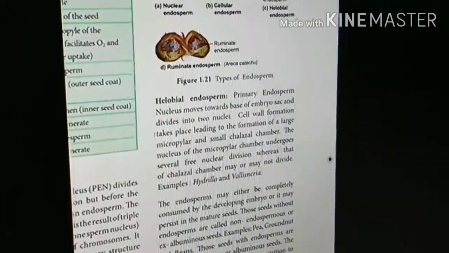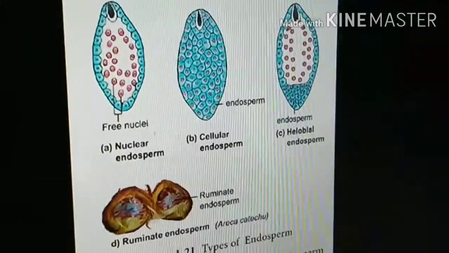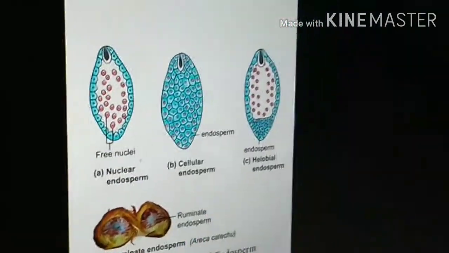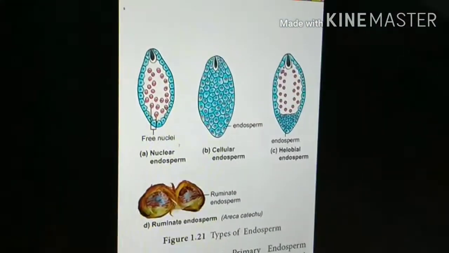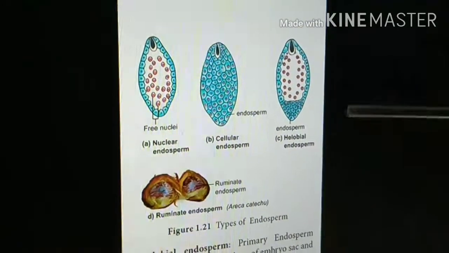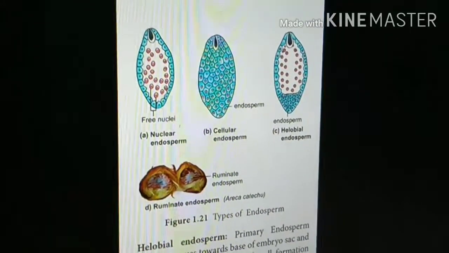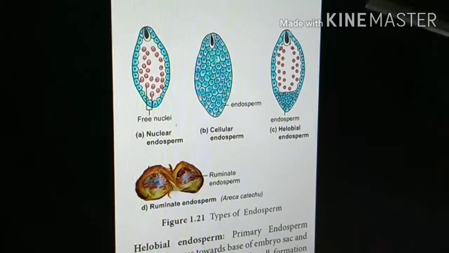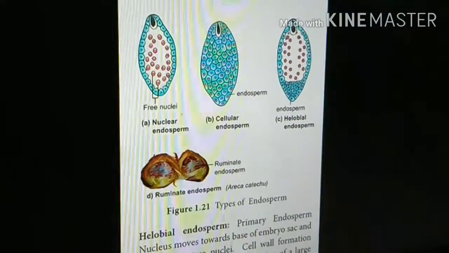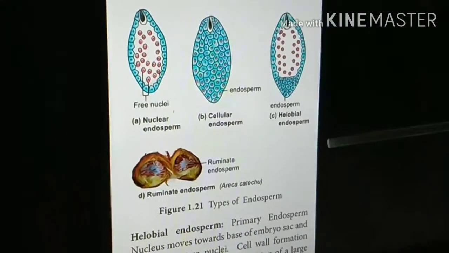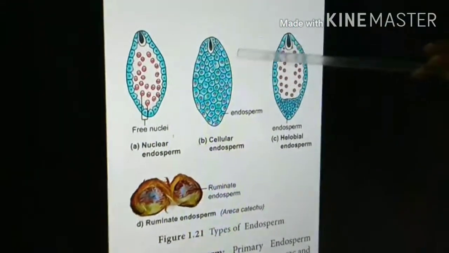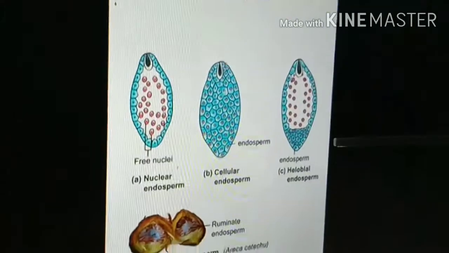Next we are going to see about the endosperm. As I said just now, how does the endosperm form? One of the male gametes from the pollen tube fuses with the polar nuclei to form the primary endosperm. The primary endosperm divides by mitotic cell division to form endosperm. It is a nutritive tissue for the embryo. Basically, endosperms are divided into three categories, namely nuclear endosperm, cellular endosperm, and helobial endosperm.